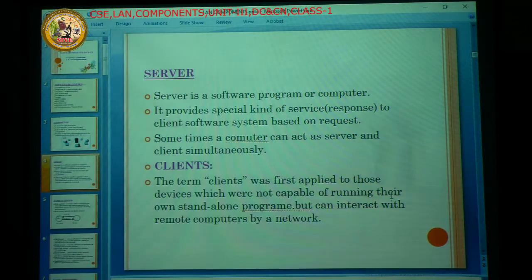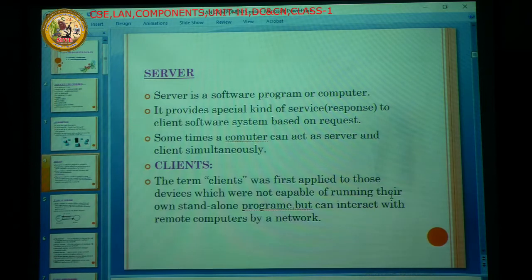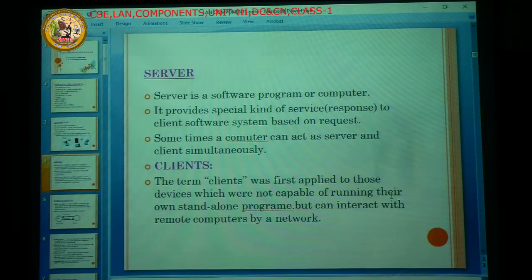This is the key role of the server. The main job of the server is to give the response to the client or a number of clients based on the request.